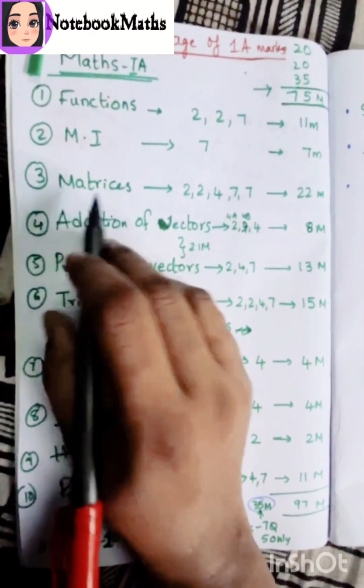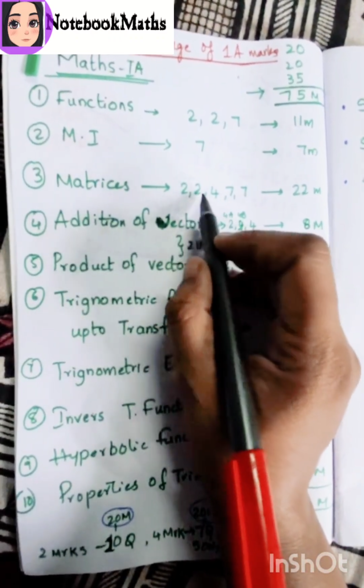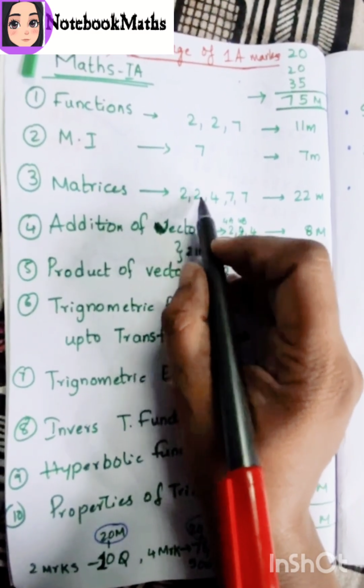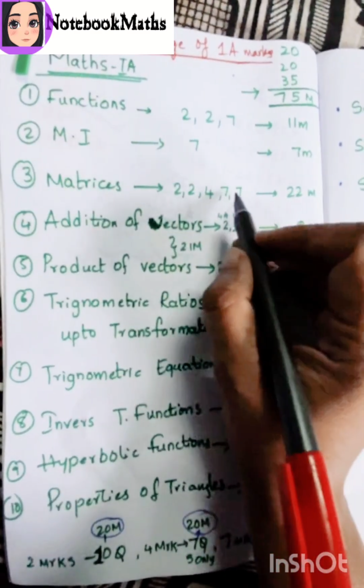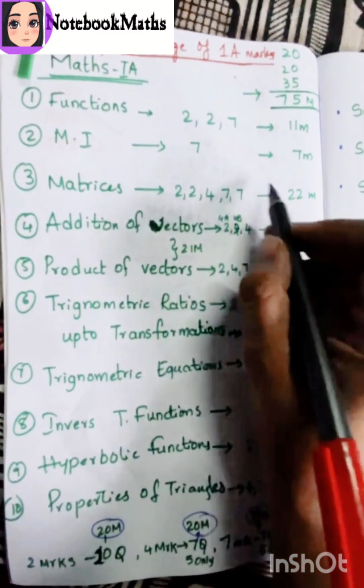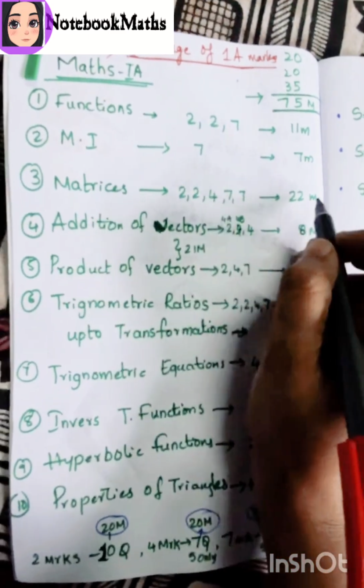Okay, what is the third chapter? The matrices chapter. Okay children, there are two 2 marks questions for matrices and one 4 marks question. In section 3, two 7 marks questions are coming. So how many marks in total? 7 plus 7 is 14, 4 plus 4 is 8, so 22 marks.